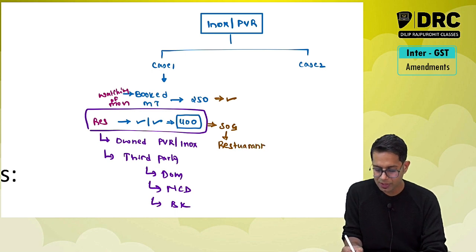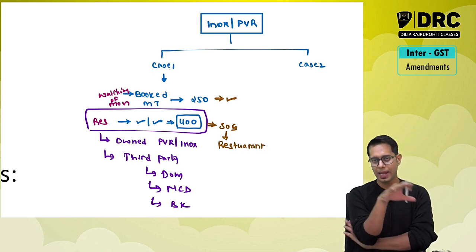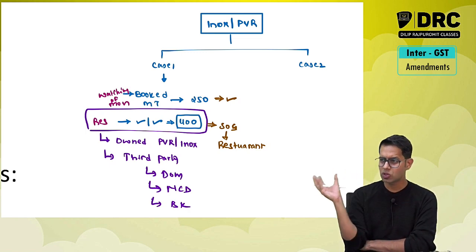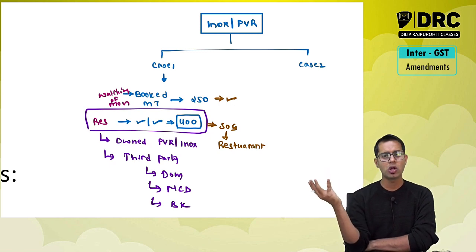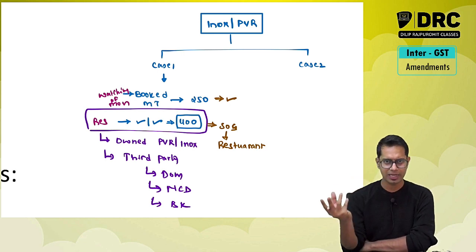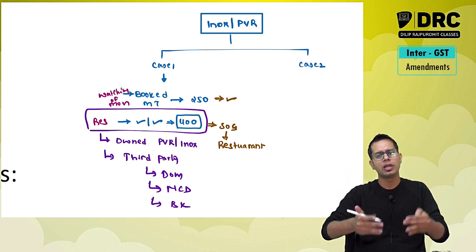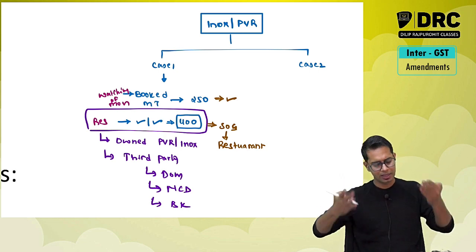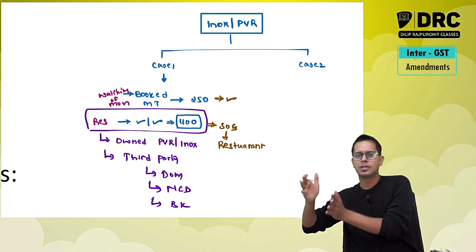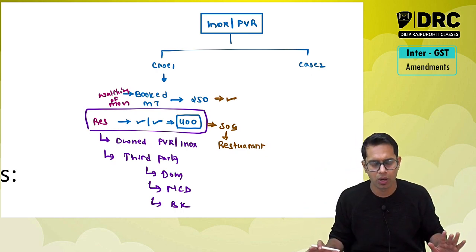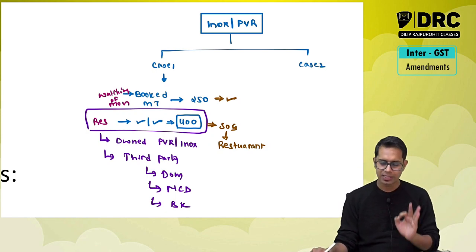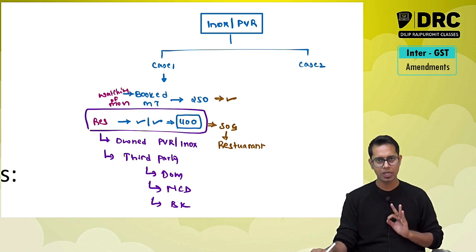Now just because food is supplied in a particular cinema hall, it does not mean that it will be taxed at the rate at which tickets are taxed under GST. The food which is supplied over there is supplied by the restaurant, whether that restaurant is owned by the cinema hall, that is Inox or PVR, or by some third party, does not matter. Whatever food is supplied in that cinema hall will be treated as restaurant services and taxable as restaurant services.